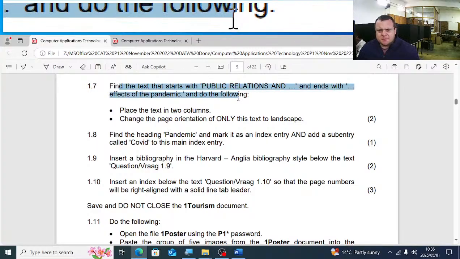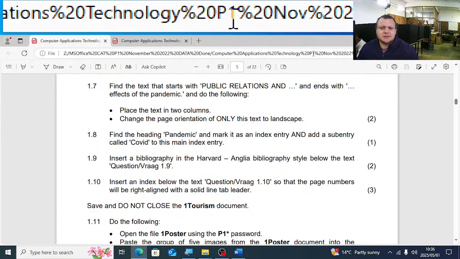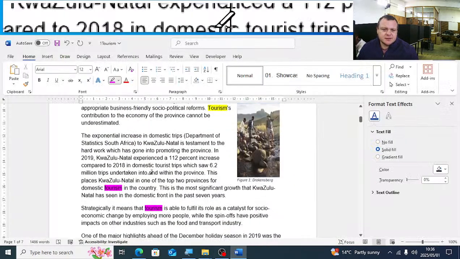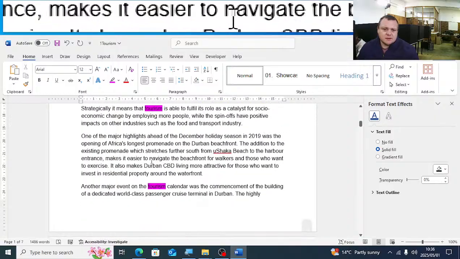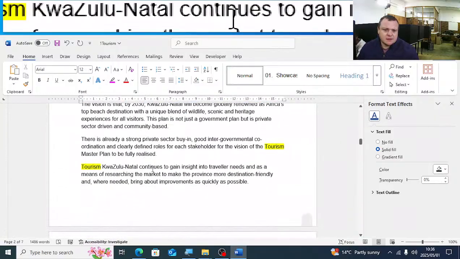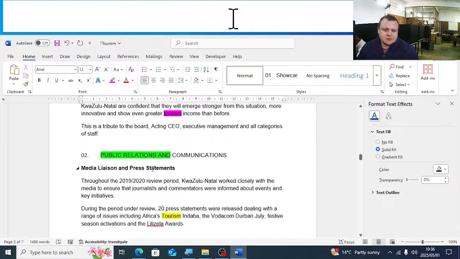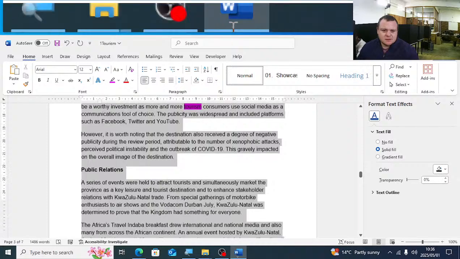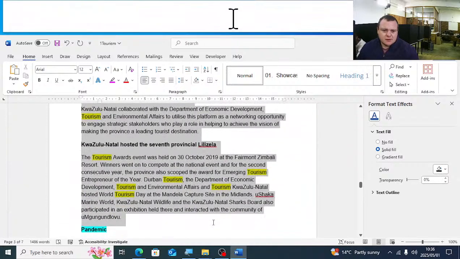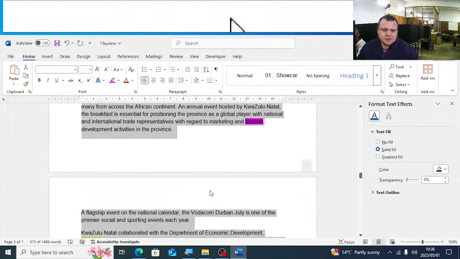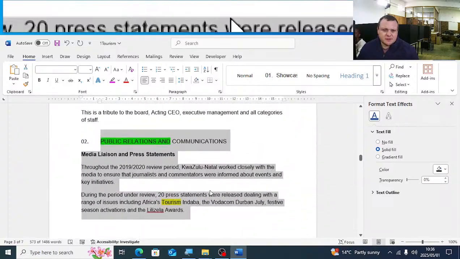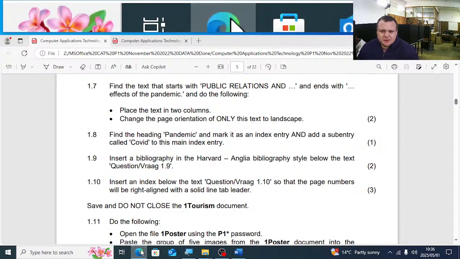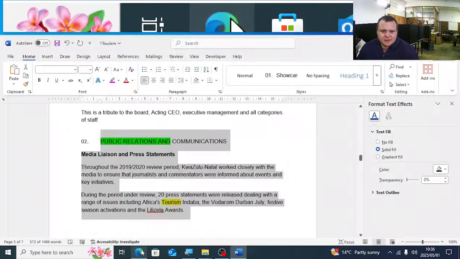Right, the next one. Find the text that starts with public relations and ends with effects of the pandemic and do the following. So let's see there. Public relations and then down. So let's search again, so that I just want to get the correct paragraph. Find the text that starts with public relations and ends with effect of the pandemic.